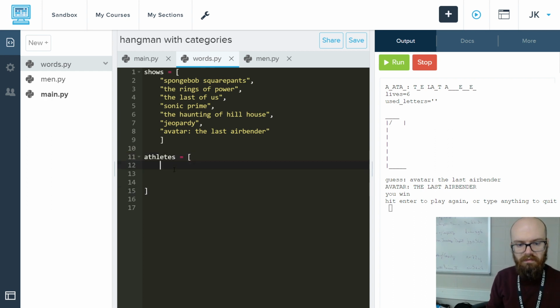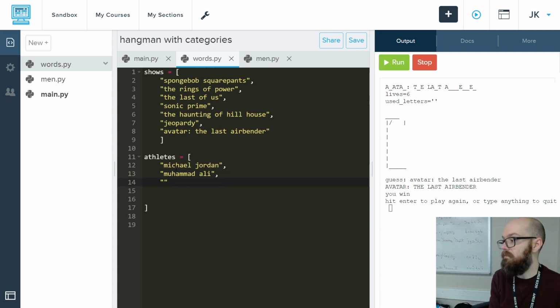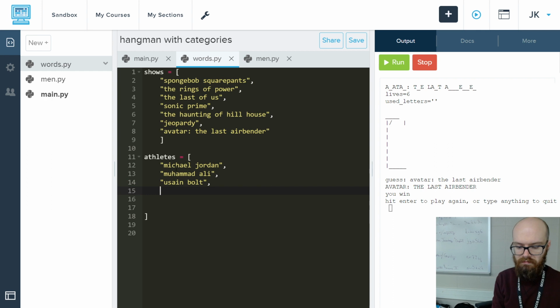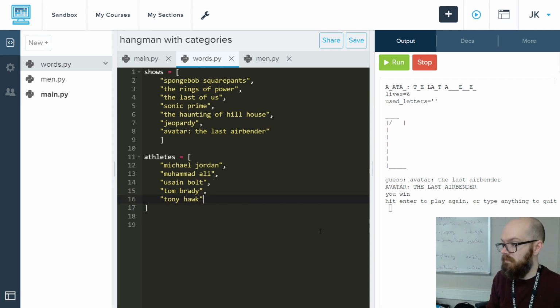And I'm going to write a couple athletes. Let's say Michael Jordan and Muhammad Ali. And of course you can do more specific categories like boxers or runners or whatever. Let's do Usain Bolt. Let's do Tom Brady. And let's do Tony Hawk. Okay, so that's a couple athletes that might be interesting to guess.